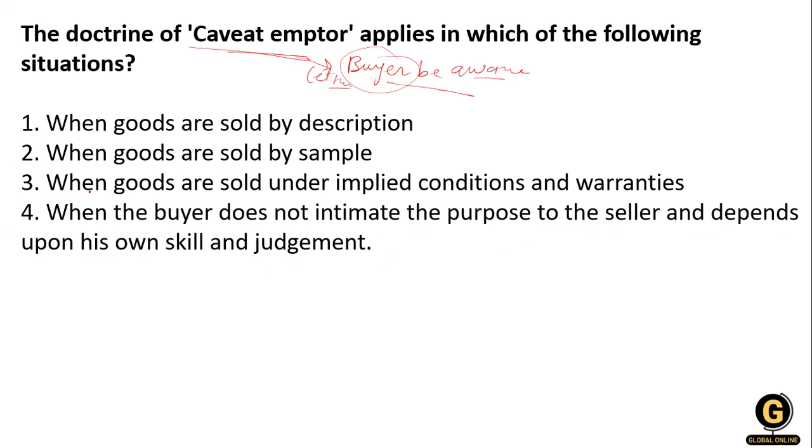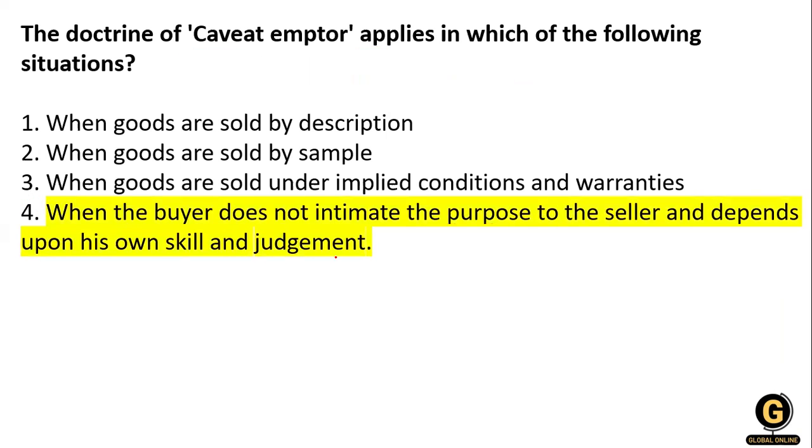So option number 4 is right, because the buyer does not intimate the purpose of why he is purchasing those goods, what he needs, and why. If the buyer does not disclose it, it solely depends upon the buyer's skill and judgment. So option number 4 is right over here.